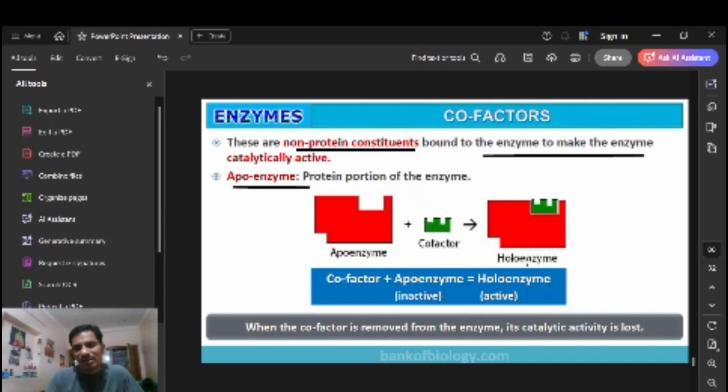Here is the holoenzyme. Holoenzyme means what? Apoenzyme plus cofactor together is called the holoenzyme. Okay, cofactor plus apoenzyme is equal to holoenzyme. Apoenzyme is the inactive one and holoenzyme is the active one. When the cofactor is removed from the enzyme, the catalytic activity is lost. That's why the cofactor has to be mixed with that and form a holoenzyme, which is the active one. Right? Here the objective is: apoenzyme is the protein part. Non-protein constituent is what? That's the cofactor, right?